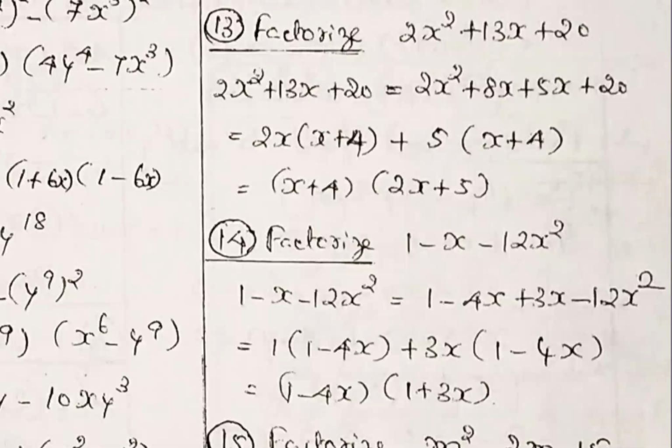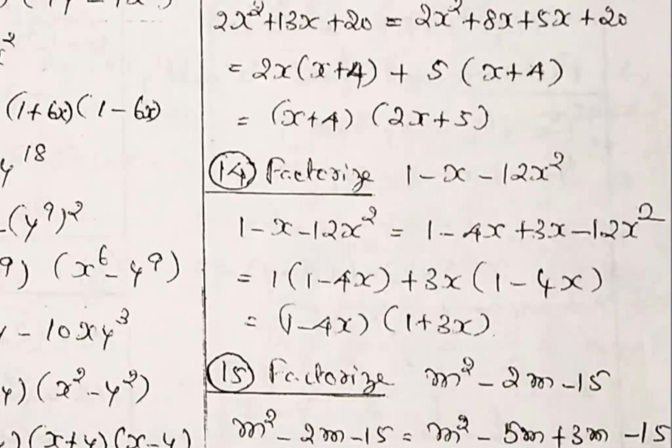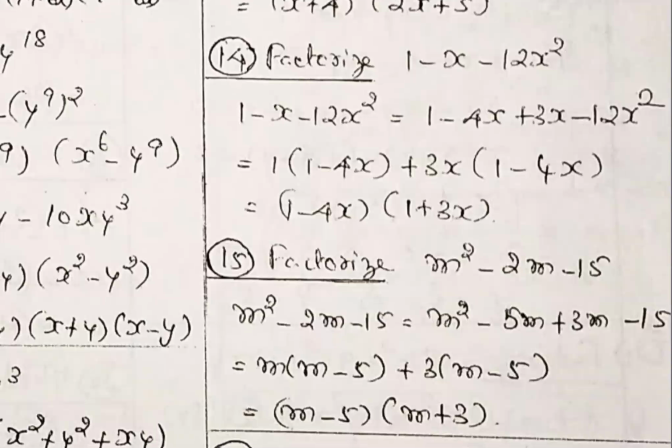1 minus a square, the 12 term split as minus 4 plus 3. Problem number 5, m square minus 2m minus 15. Minus 5 plus 3. Only numbers you have to select. Minus 5 plus 3, minus 2 you will get. Multiply, minus 5 times 3, minus 15 you get.